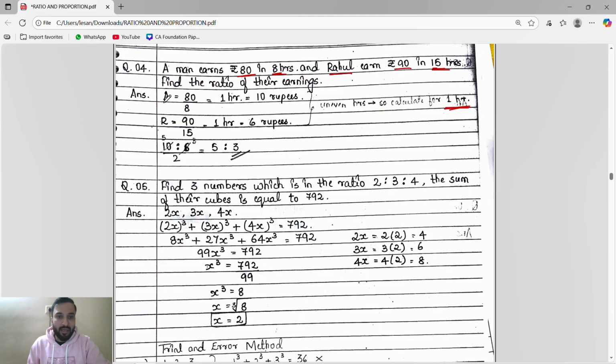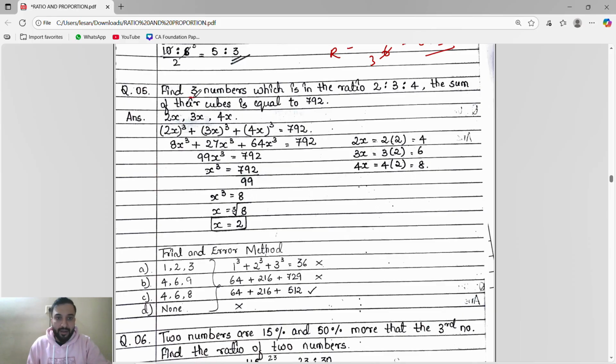So A, how much? A is earning rupees 80 in 8 hours, so in 1 hour it will earn 80 by 8, which is 10 rupees. Same, Rahul is earning 90 rupees in 15 hours, so in 1 hour it will earn 90 by 15, which is 6 rupees. Now we will do the ratio. You have to find the ratio of their earning, A divided by B. So A is 10 by 6, which is 5 to 3. The answer is 5:3.